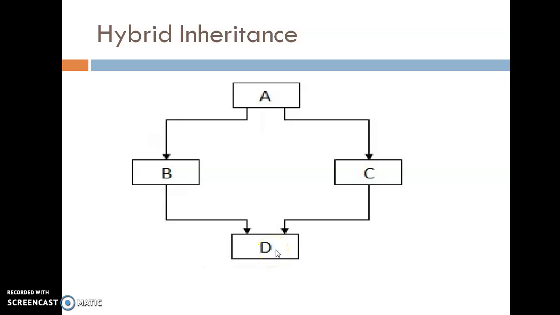This is the concept of multiple inheritance. So in this diagram, two concepts are joined: hierarchical inheritance and multiple inheritance. So the combination of any two types of inheritance out of these four is called hybrid inheritance.